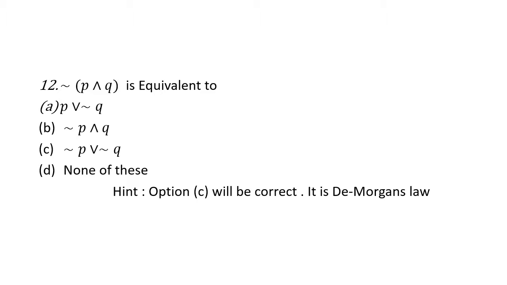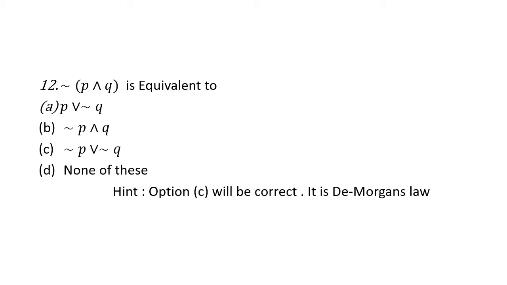Negation of P and Q is equivalent to: option A, P and negation Q; option B, negation P or negation Q; option C, negation P and negation Q; none of these. See, my dear students, we all learned De Morgan's law in set theory. A union B the whole dash is A dash intersection B dash, and A intersection B the whole dash is equal to A dash union B dash. Therefore, for such a question, it is clearly De Morgan's law.